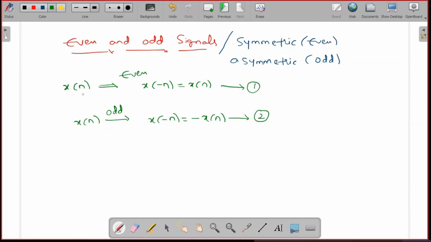Any discrete time signal x of n is said to be even if it satisfies the condition x of minus n is equal to x of n, or it is said to be odd if it satisfies the condition x of minus n is equal to minus x of n.